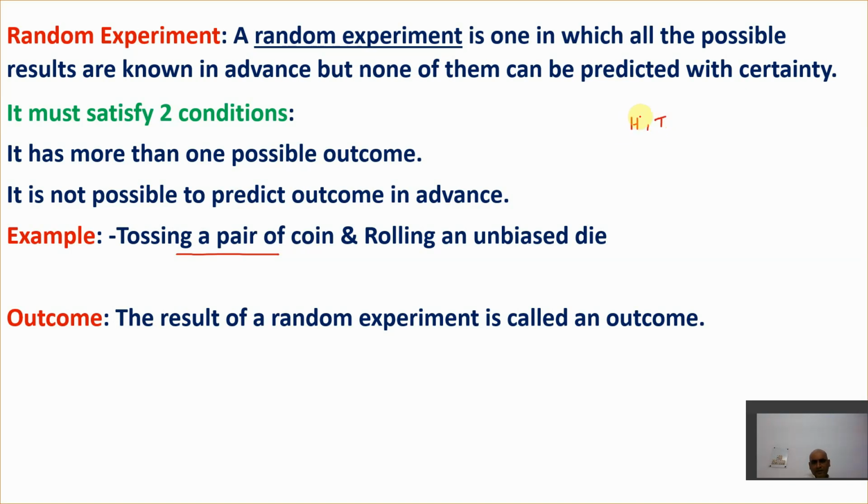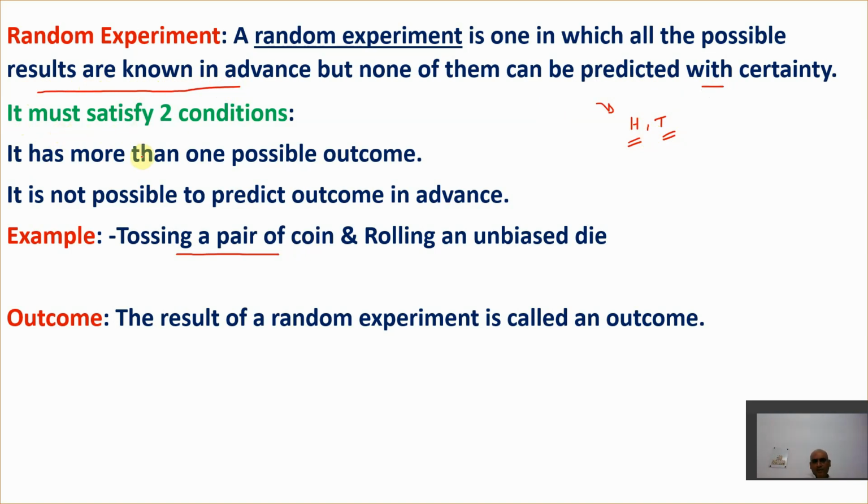But I don't know how many times the head will come, how many times the tail will come. Let's say I toss it around 4 or 5 times, but I don't know how many times head or tail will come. So the possible results are known to me in advance, head or tail, but I can't predict with certainty how many times head will come and how many times tail will come.